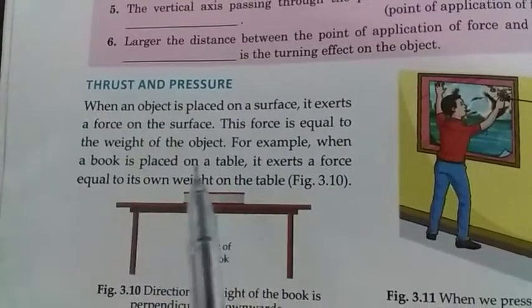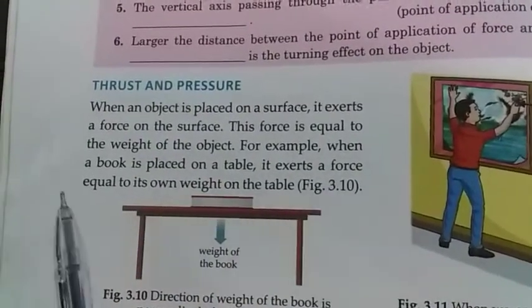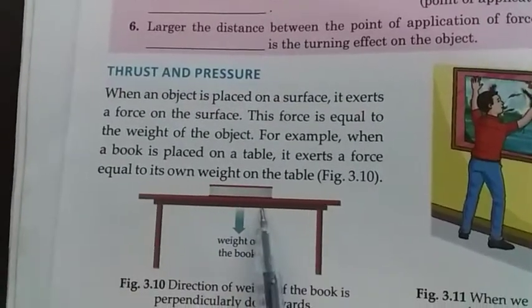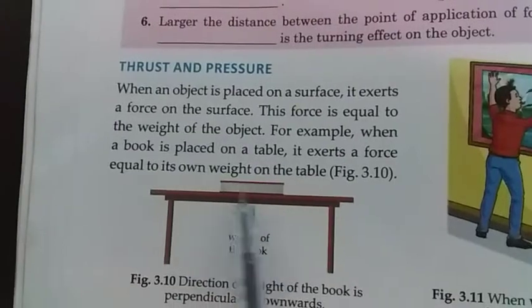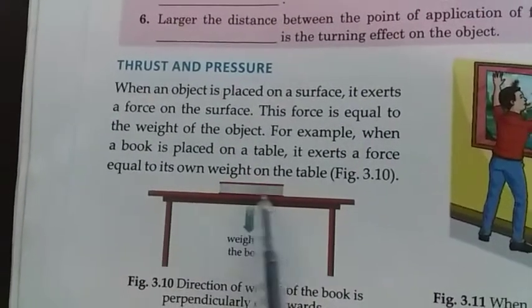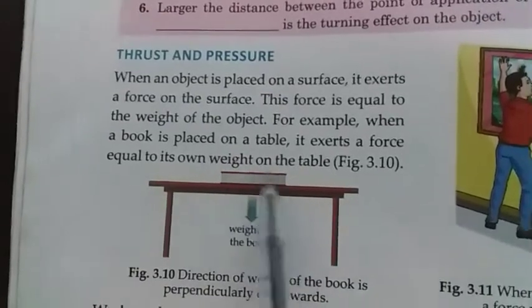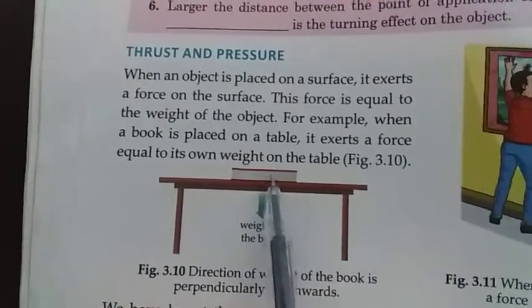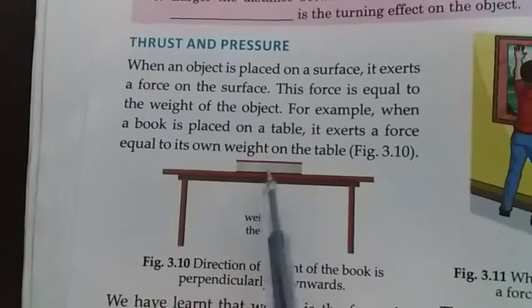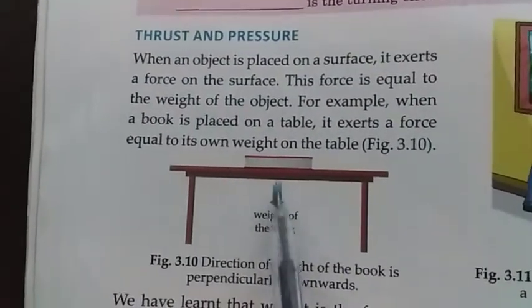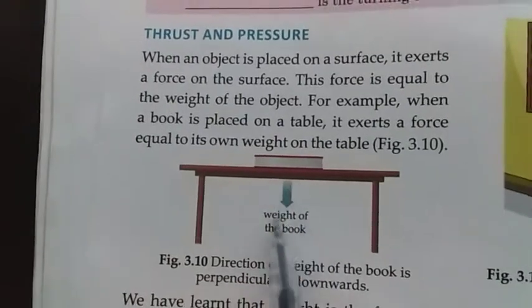When an object is placed on a surface, it exerts a force on the surface, like this book. When we place a book on a table or anything, any object we place, it exerts a force equal to its own weight on the table, and this force is acting vertically downwards.